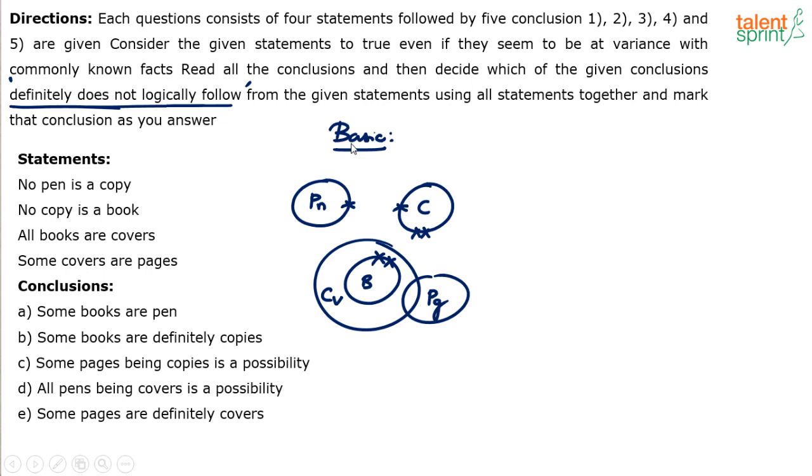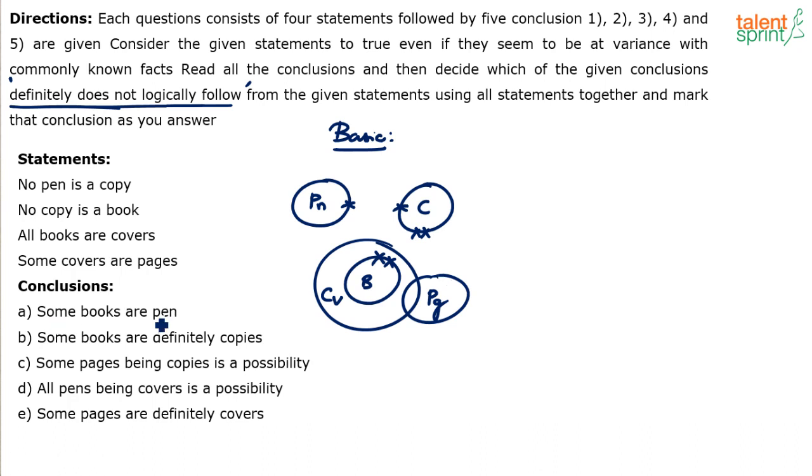It should not take more than 15 seconds for you to draw the basic diagram, right? No pen is a copy. No copy is a book. Copy and book will not touch. So double cross, double cross. You understand? Copy cannot touch books. Copy cannot touch pen. But pens and books can touch each other because here it is single cross and here it is double cross. That's the convention we follow. Then all books are covers. And some covers are pages. Now look at the conclusions.